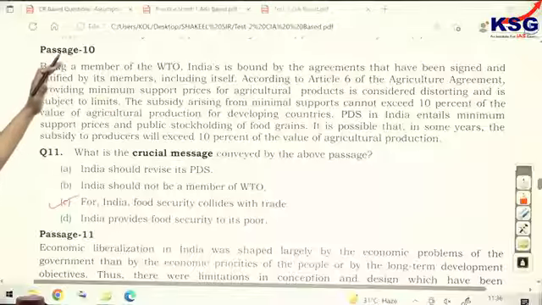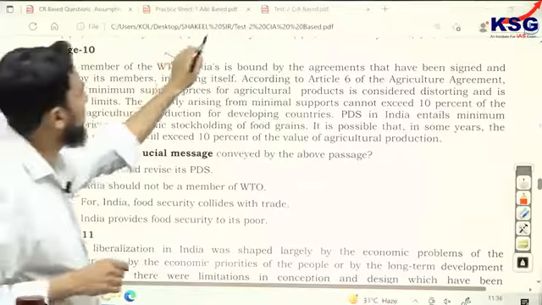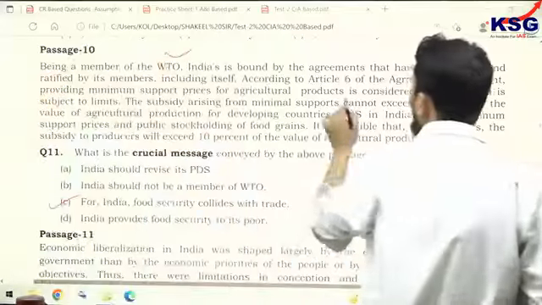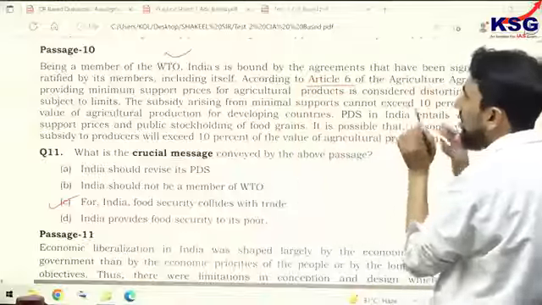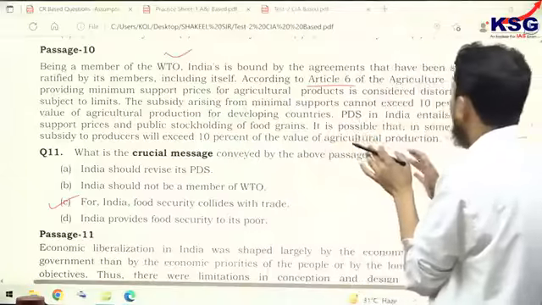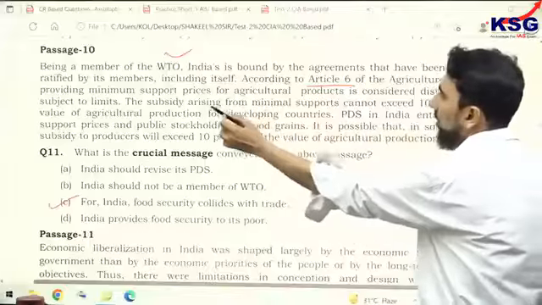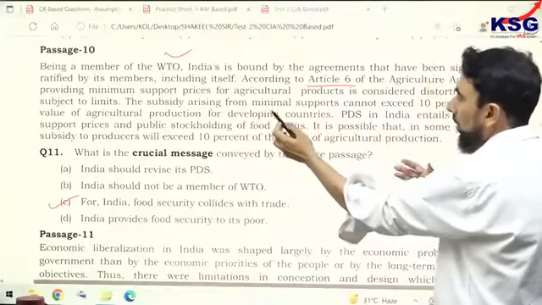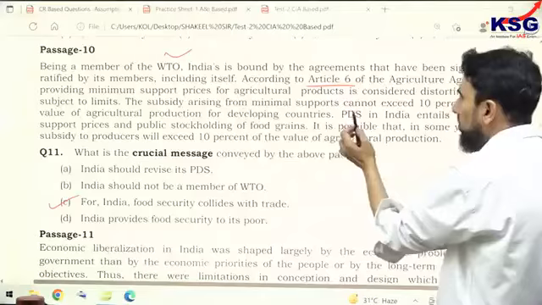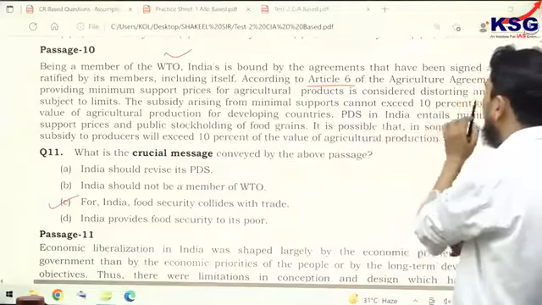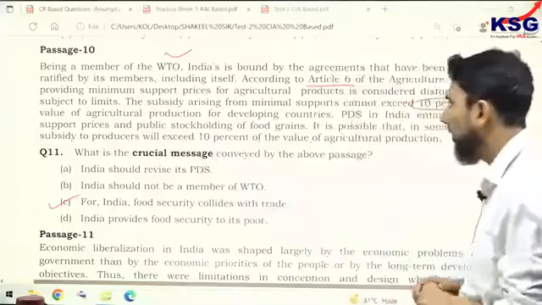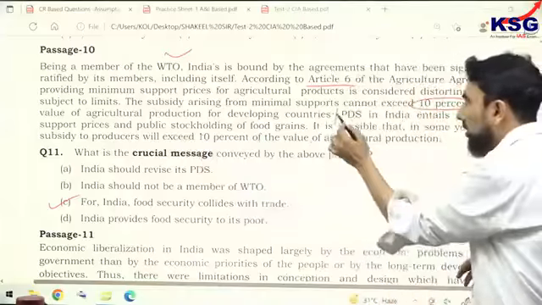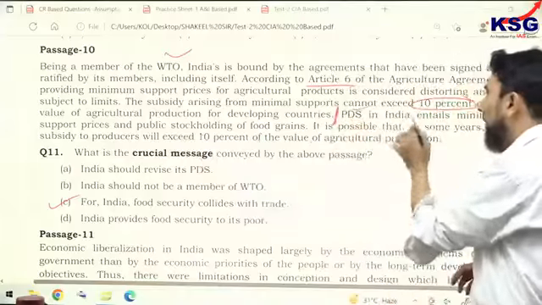As you know, first part author tells you that India is a member of WTO. In WTO, there is an Article 6. According to this agreement, there is an upper limit that the subsidy in India or any member of WTO arising from minimal supports cannot exceed 10% of the value of agricultural production for developing countries. But then author, here's a major transition, talks about PDS in India.